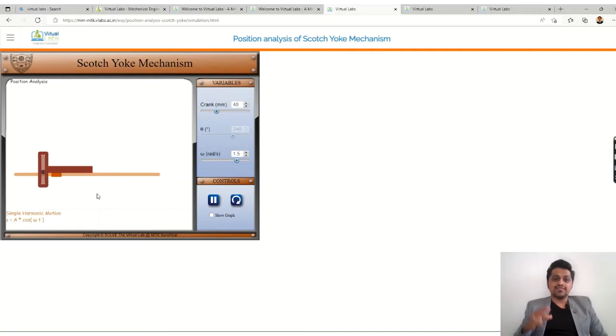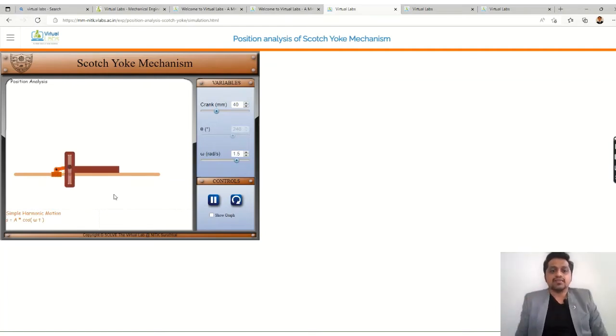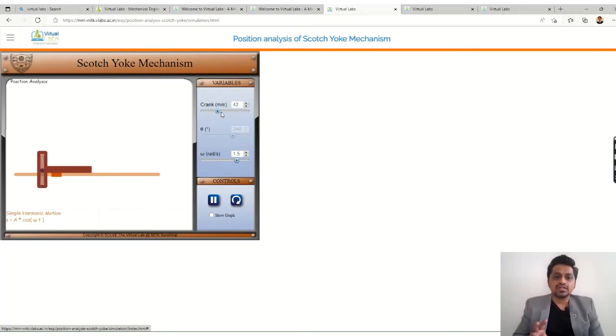On the right hand side we have variables. You can see the crank length, then theta, then the angular velocity. You can change these and see the variation. You can increase the speed, right?